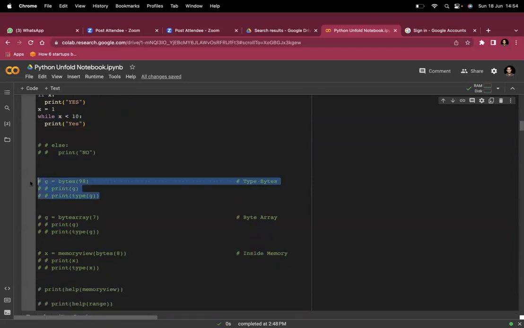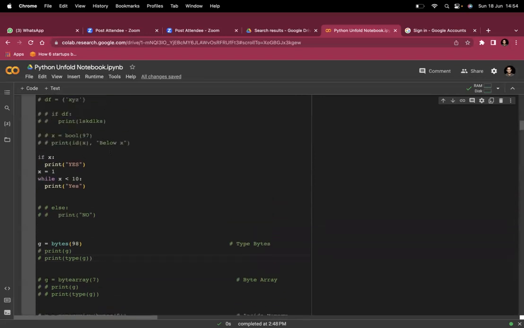In the same way you will see g equal to bytes of 98. So I'm getting the byte data type from this value 98. That's why I asked you to read all those things: bytes, memory, hexadecimal, decimal.